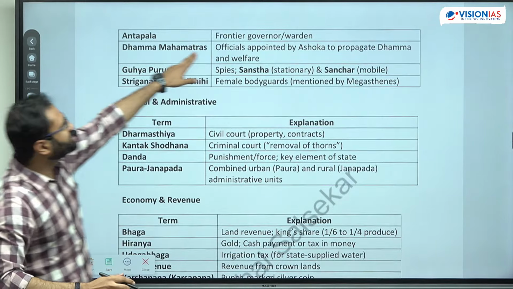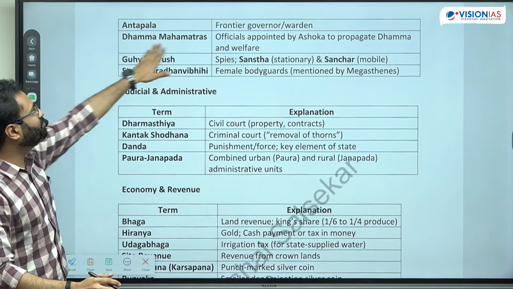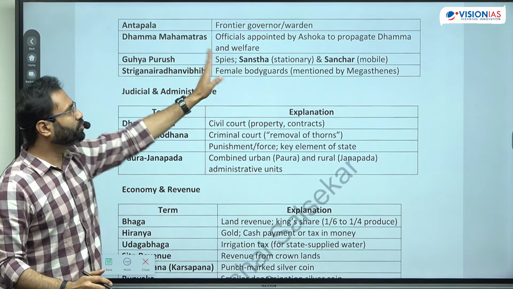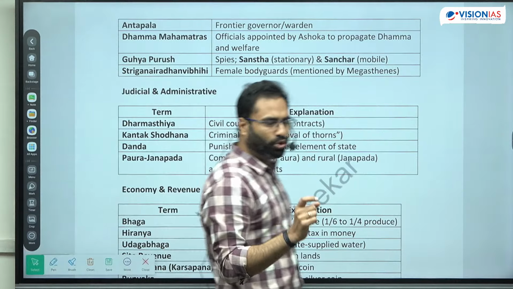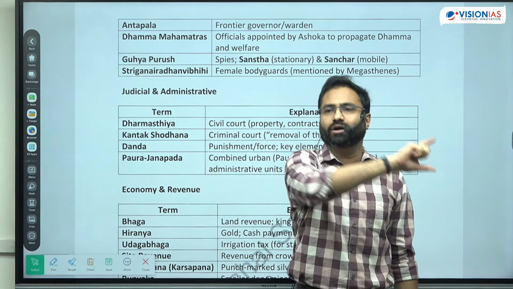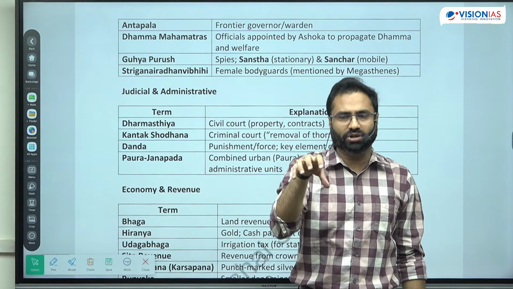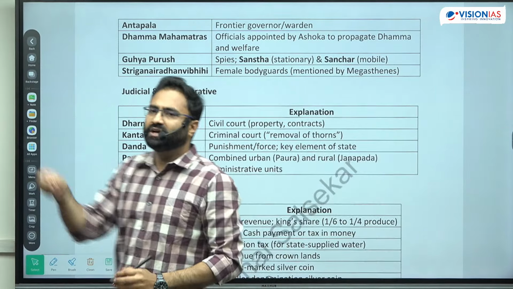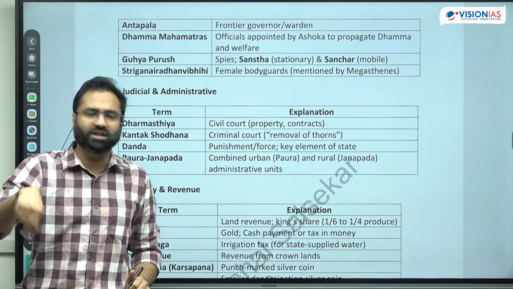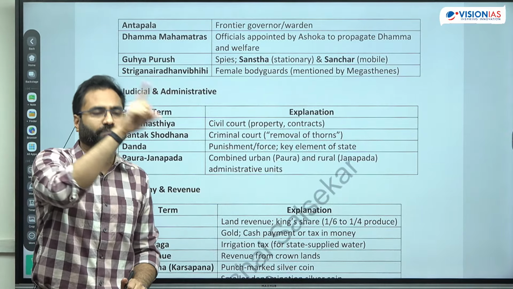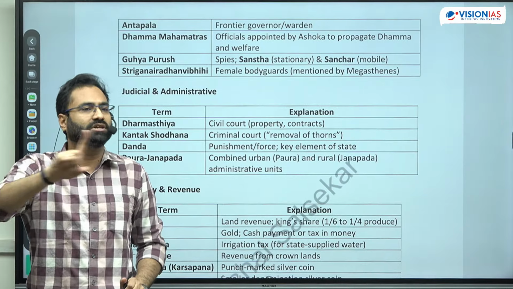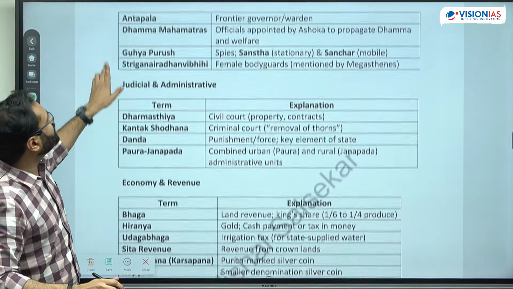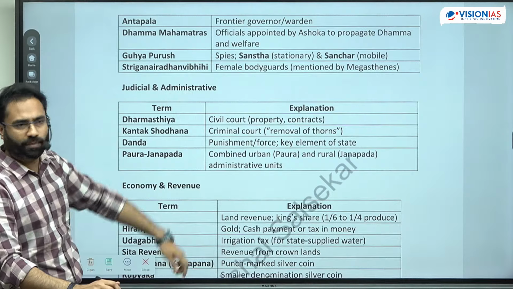Now there is Antapal, which is the frontier governor. Next is the Dhamma Mahamatras, who were to propagate the Dhamma or the Dharma according to the Buddhist ideal. So basically it was Ashok who was credited with the spread of Buddhism across the world. If you look at the first two assemblies, they were dealing with their own set of conflicts. Then Ashok came. Ashok ensured that there should be settlement of disputes in the different Buddhist Sanghas, and now there is going to be propagation of the ideas of Buddhism across the world. So now the propagation of the Buddhist ideals got initiated. From there you see the Dhamma Mahamatras, the officials appointed for the propagation of Dhamma.